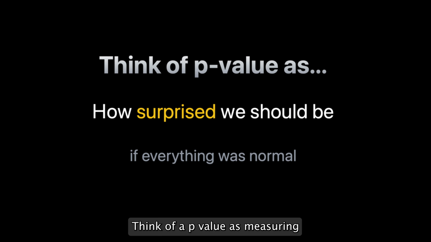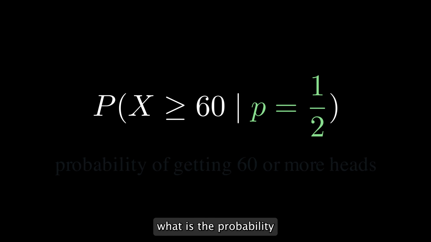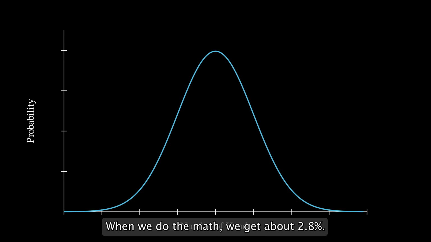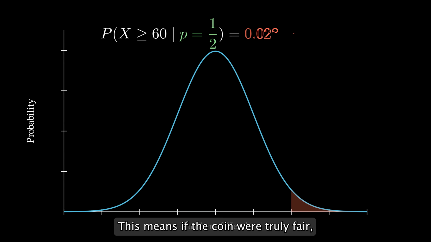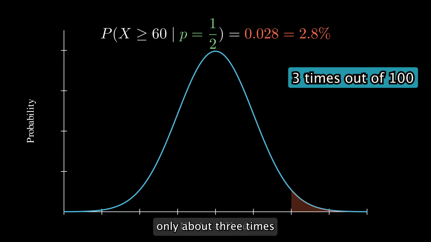Think of a p-value as measuring how surprised we should be by our results if everything was normal. In our coin example, it tells us if this coin were completely fair, what are the chances we would see 60 or more heads out of 100 flips? Mathematically, it means what is the probability of getting 60 or more heads given your coin is fair. When we do the math, we get about 2.8%. This means if the coin were truly fair, we would see results like this or more extreme only about 3 times out of 100 experiments.